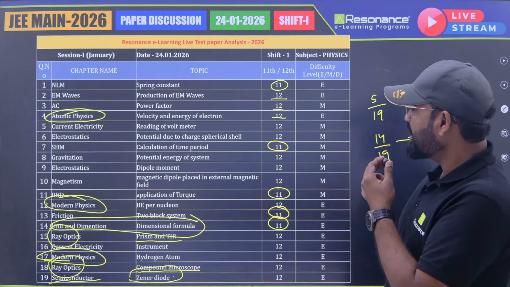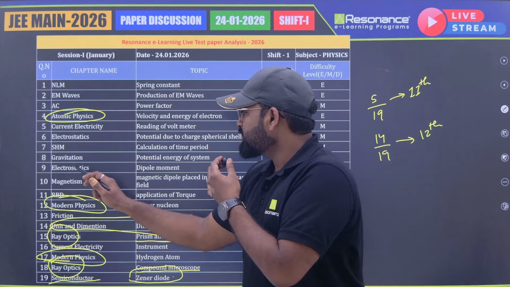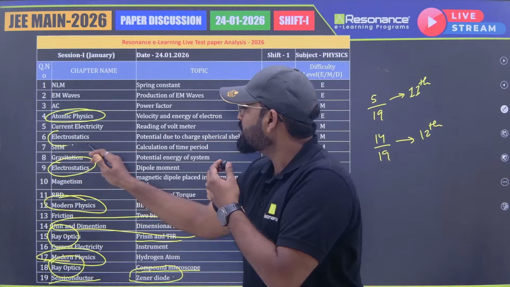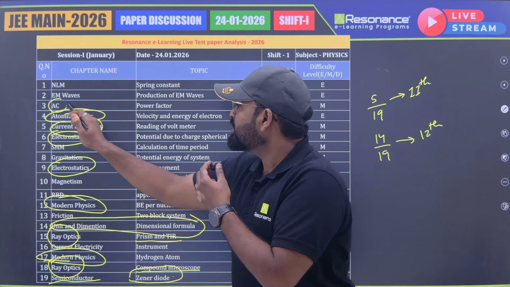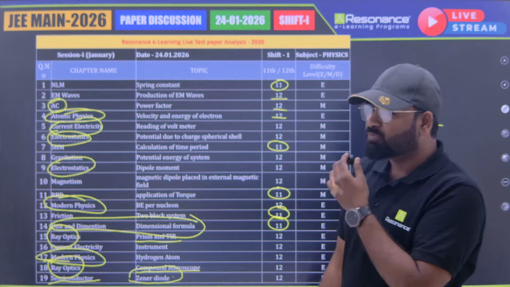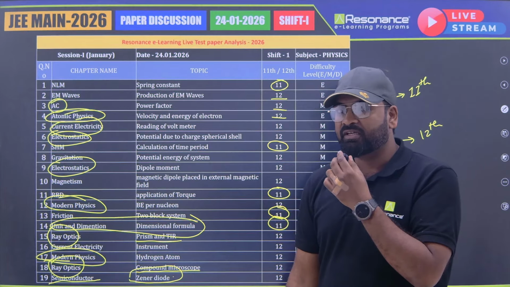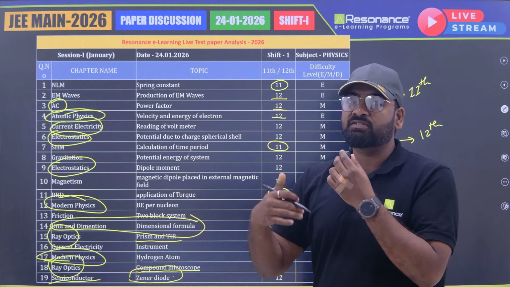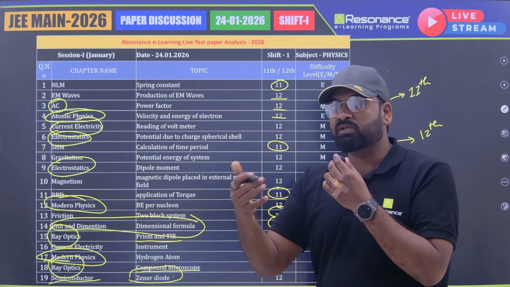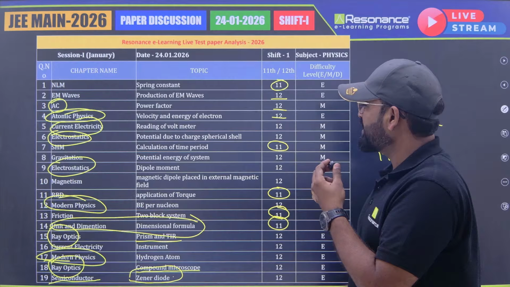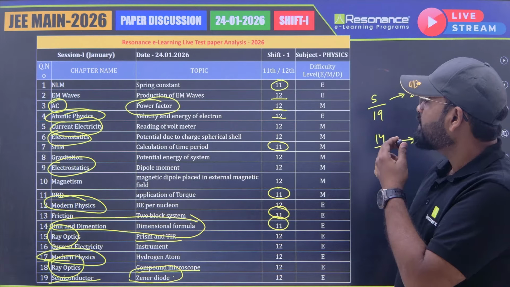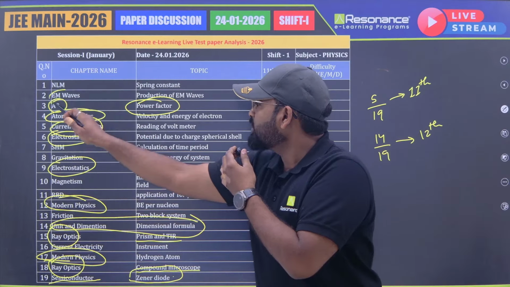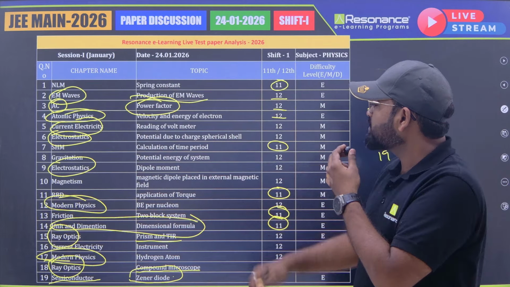Other than that, we saw the traditional ones, electrostatics occurring twice, current electricity one time. Now there is a wildcard entry. We did not expect the AC to be here, but it seems like alternating current is here, which means the next shift may tilt toward this thing as well. And they asked not a very tough question. They asked simply what would be the power factor. Other than that, we got electromagnetic wave, which was asked in the other shift as well.